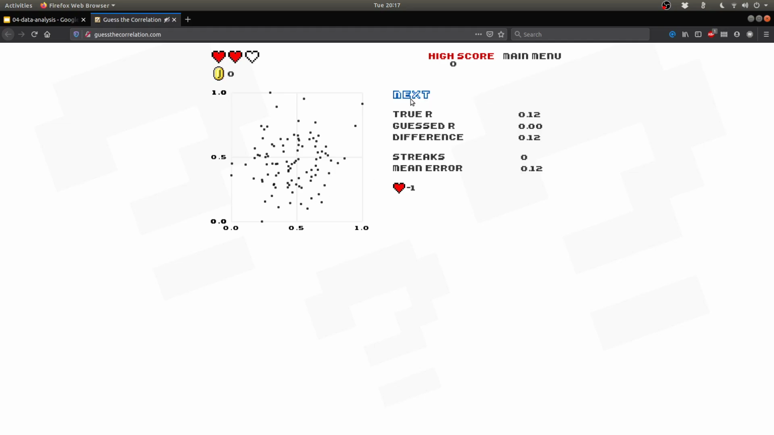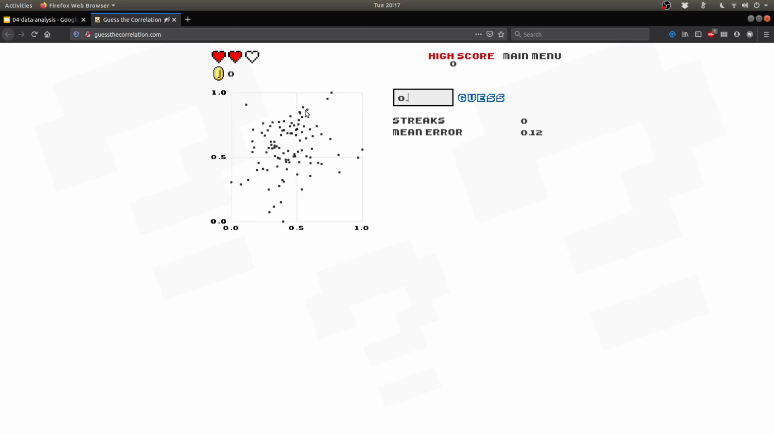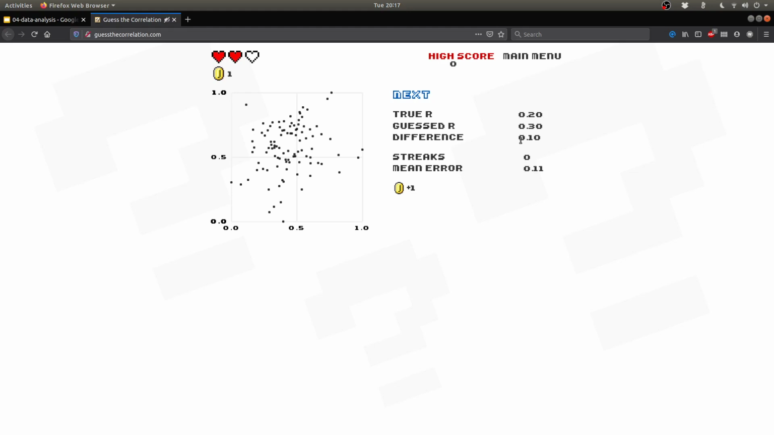And if I press enter, it basically cost me a little bit. The true correlation was 0.12 and I guessed 0.00. So, I was not very wrong, but just a little wrong. Well, you can see that there is some correlation here. So I would say something like 0.3, because you can see that maybe there is an increasing trend. And yeah, that was better. It's at least less error than last time. The true R is 0.2 and I guessed 0.3.